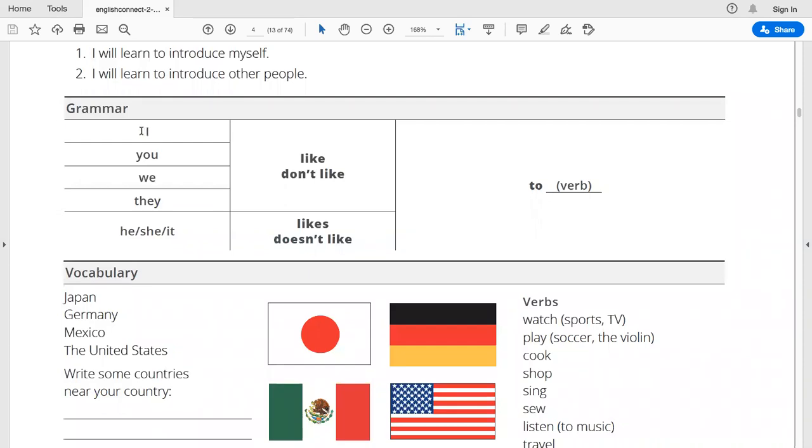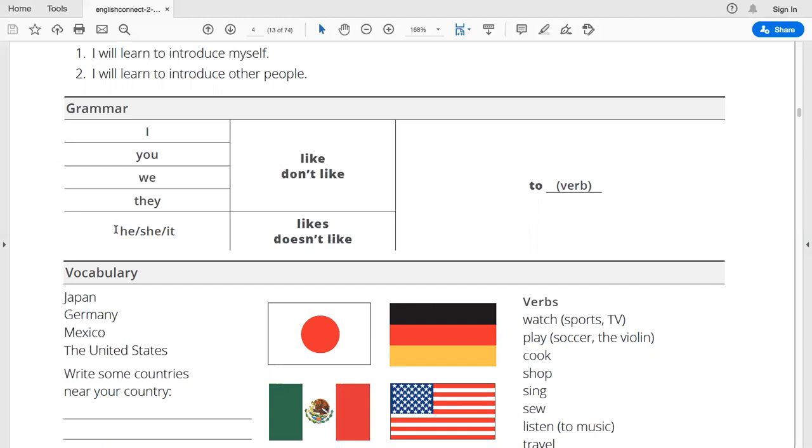And you would say, I like to, as it says here, to and the verb. So I like to go to the park. The verb here in the first example would be the verb go. And the same is for you, we, they. You like to play piano. And we like to watch movies. They like to go out on parties.